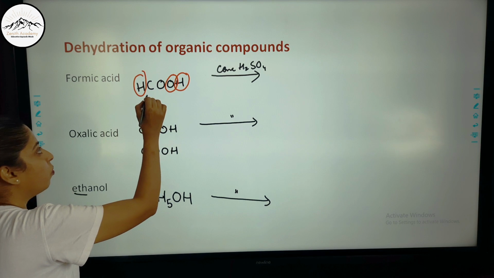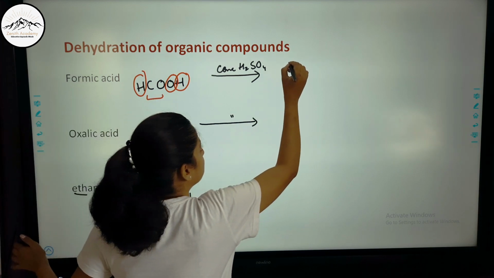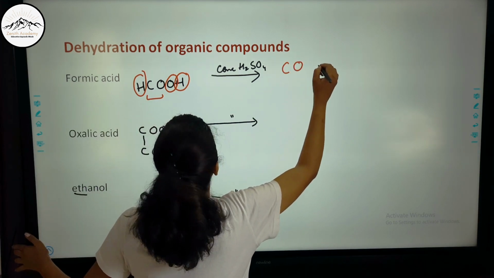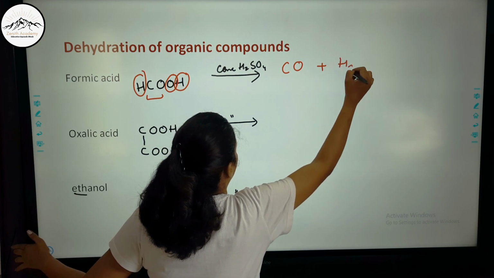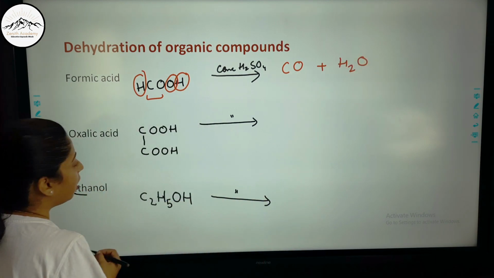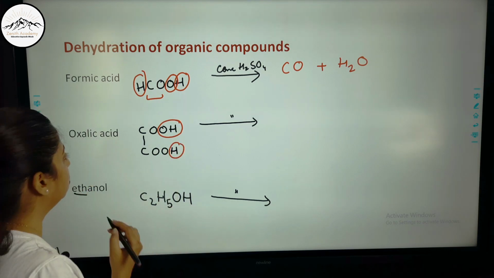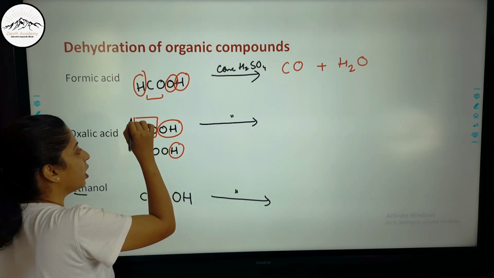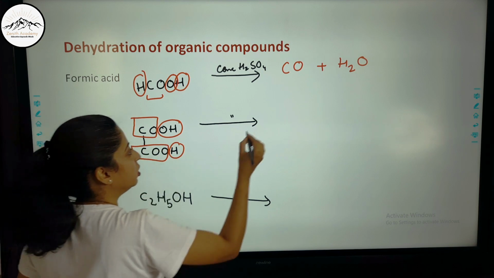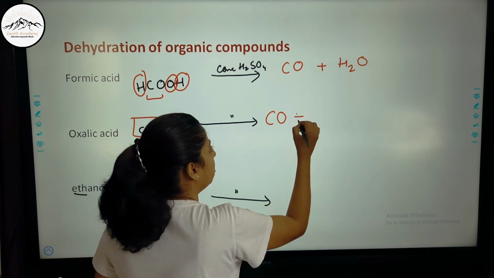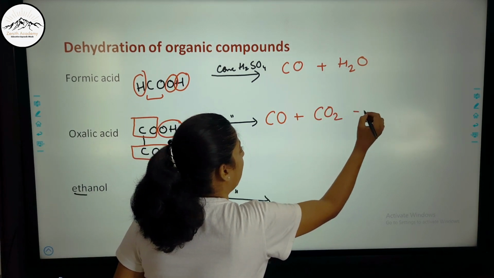So it will form carbon monoxide plus water. Now from here I have to remove OH from here and H from here. So what is left? One carbon monoxide and one carbon dioxide. So it will form carbon monoxide, carbon dioxide and water.